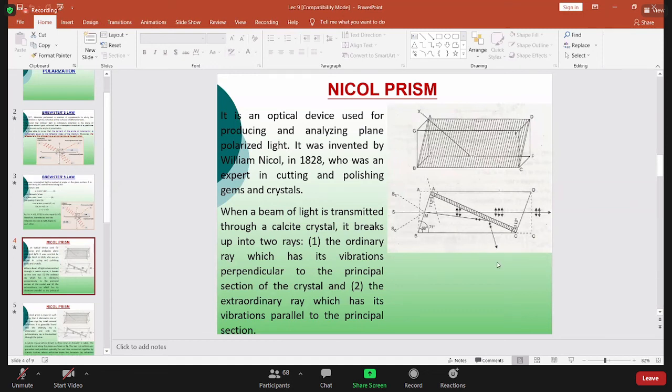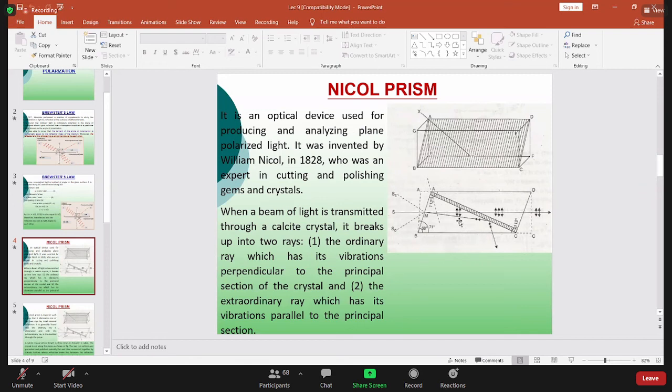One is known as the ordinary ray, another one is the extraordinary ray. Don't think that because the name is extraordinary, it has extraordinary power. Not like that. One is perpendicular, another one is parallel. That's all.